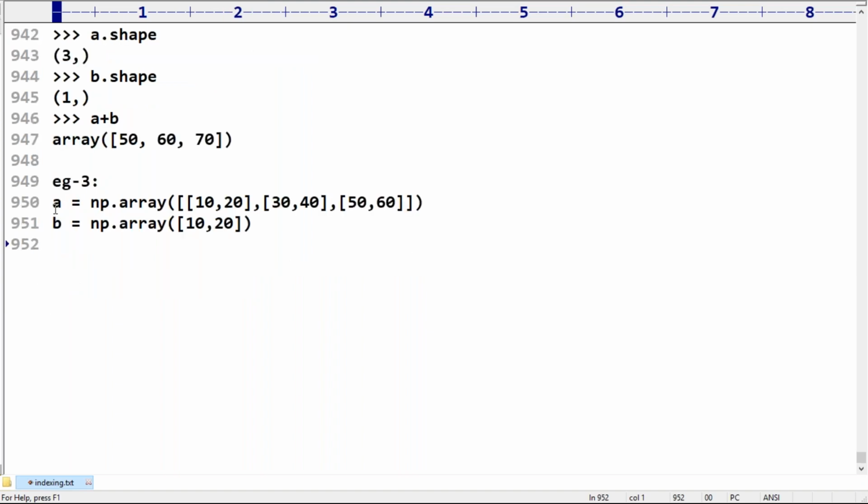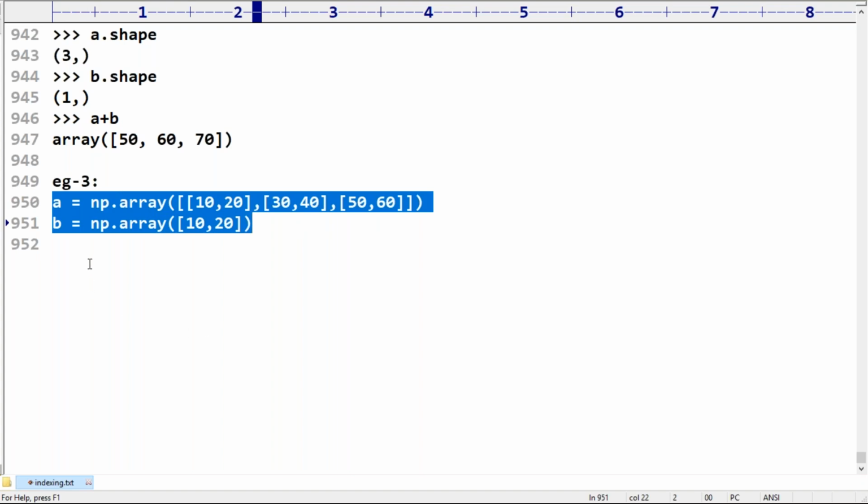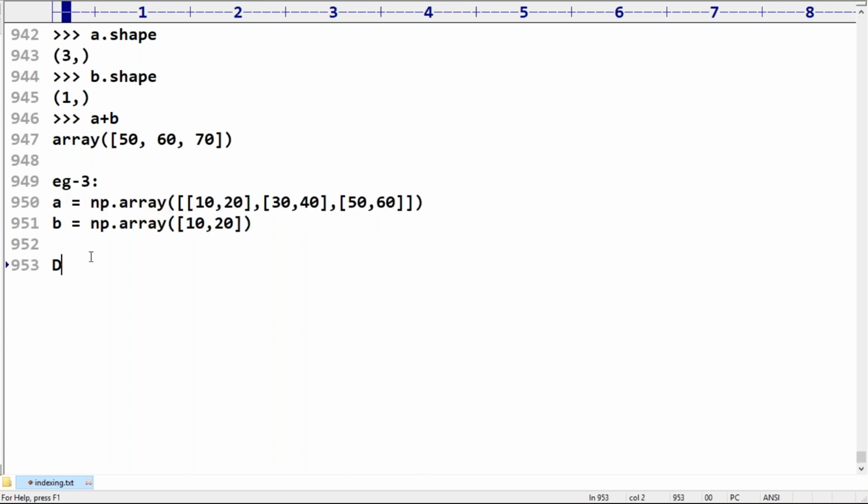Yeah, there is a bigger problem here. Dimensions are not the same and the shapes are not the same. Dimensions are not the same, shapes are not the same, but still broadcasting is going to happen.